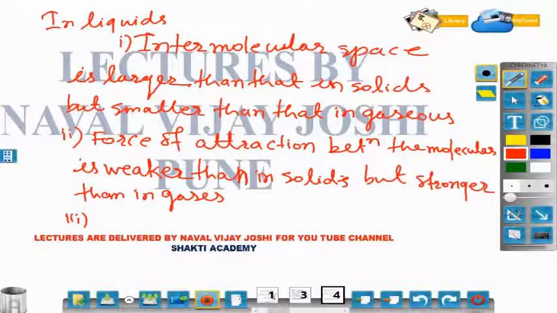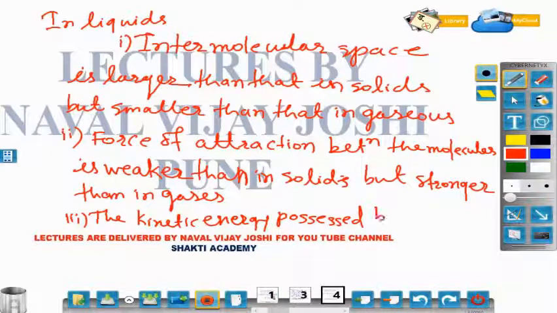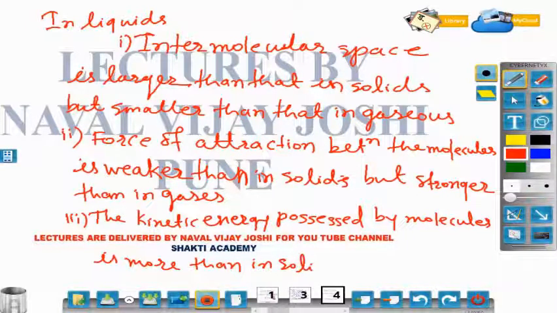So, in liquids, the kinetic energy possessed by molecules is more than in solids, but lesser than in gases.